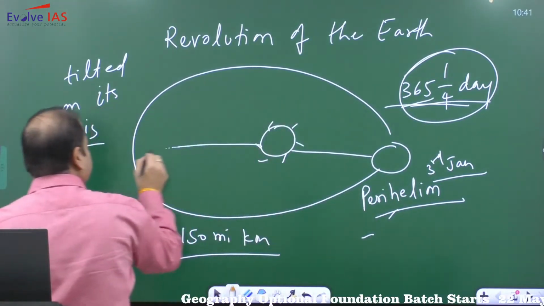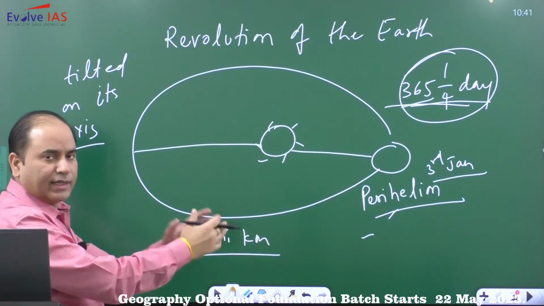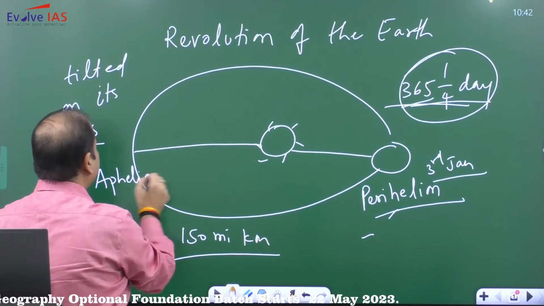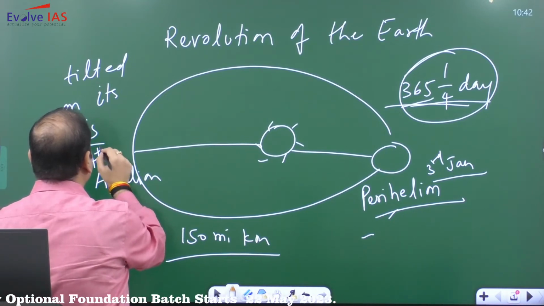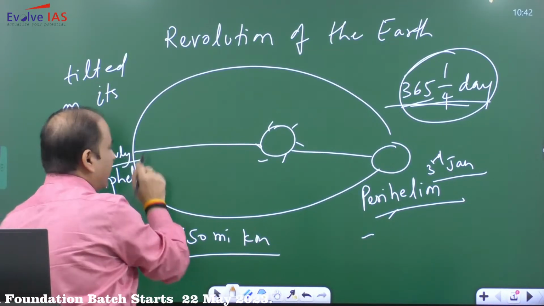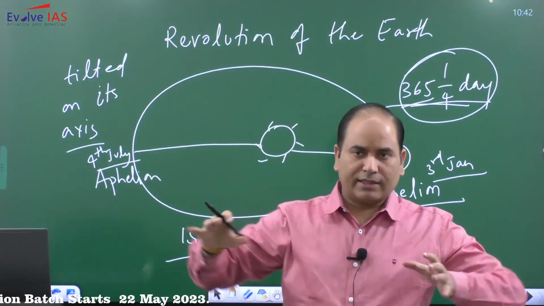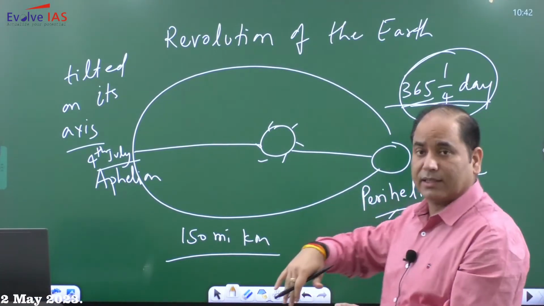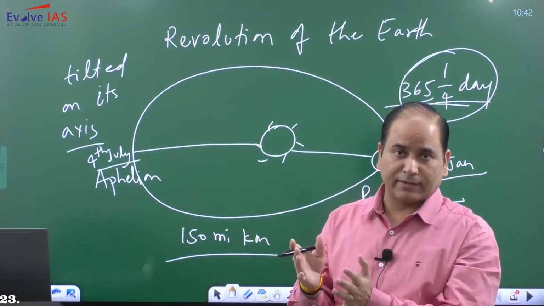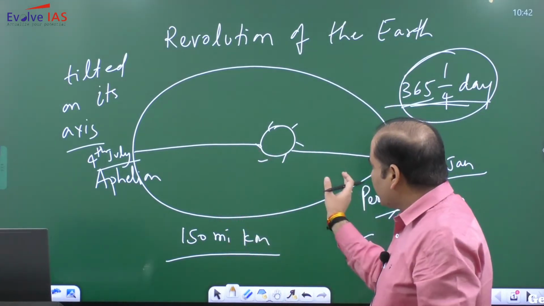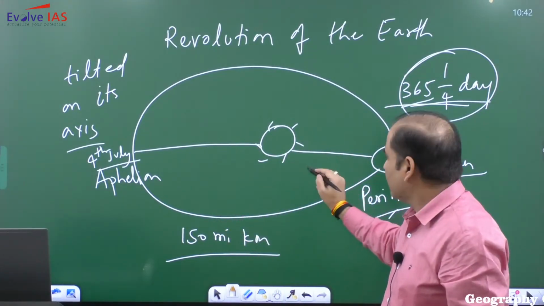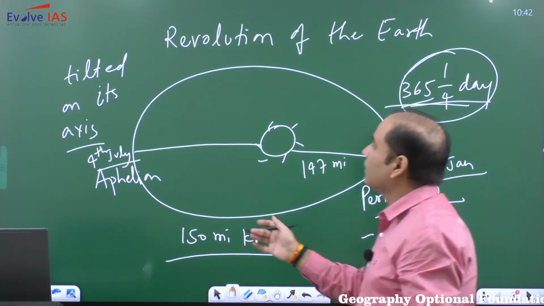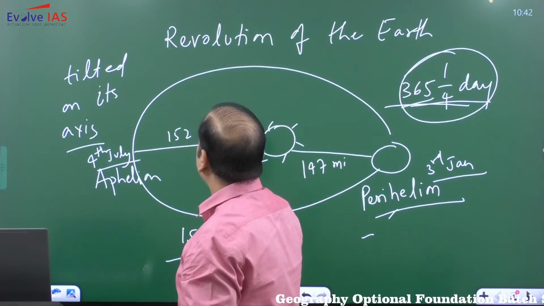And when the earth and sun are farthest, it is referred to as aphelion, and this position generally occurs on 4th of July. So this is the general case. There will be a variation of 1 or 2 days. Sometimes it can be 3rd January, sometimes it can be 2nd January. When the sun and earth are nearest, the distance is around 147 million kilometers, and when it is farthest, it is 152 million kilometers.